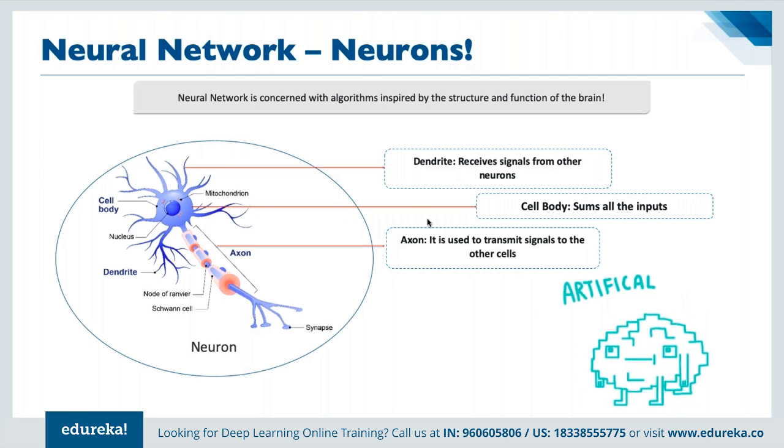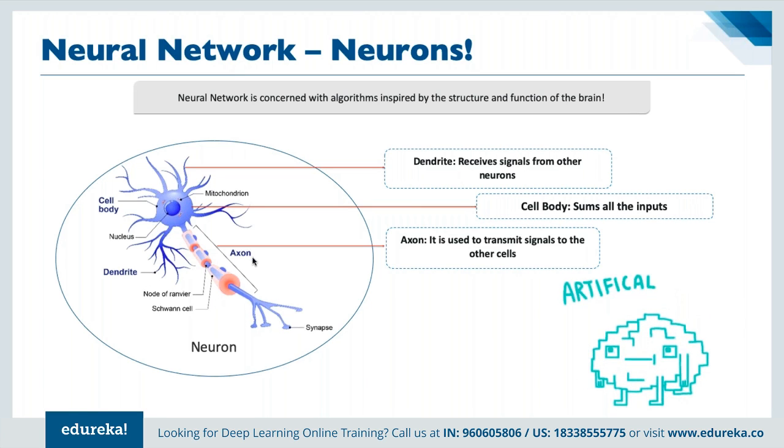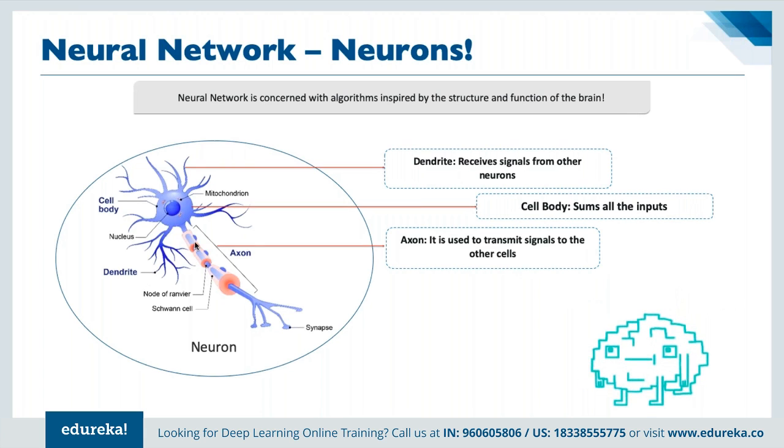And the cell body sums all the input. That means it is the heart of the entire neuron where the entire calculations are being done. And the axon is basically used to transmit signals to the other cells, right? So once the processing has been done by the cell body, what needs to be done can be executed by the axon itself as a part of the human brain. This is how the entire cell works for every human brain.